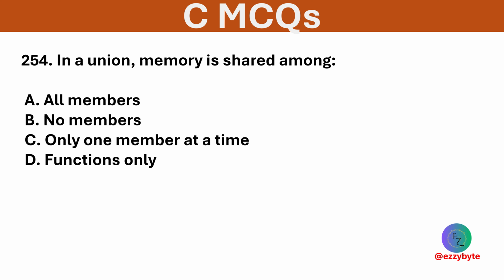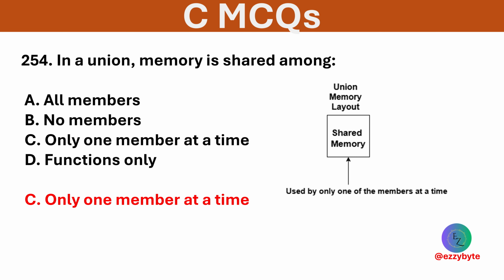In a union, memory is shared among options are all members, no members, only one member at a time, and functions only. Option C is correct. Only one member can hold a value at any moment.